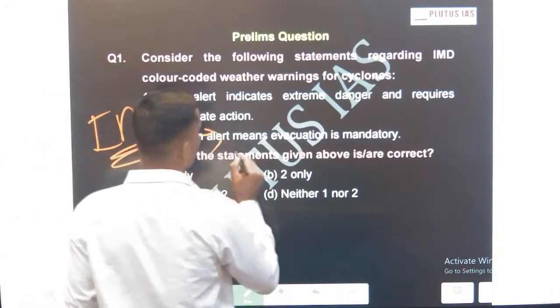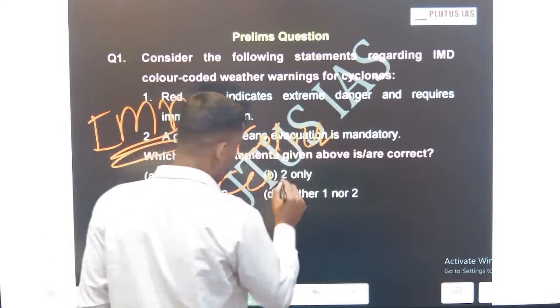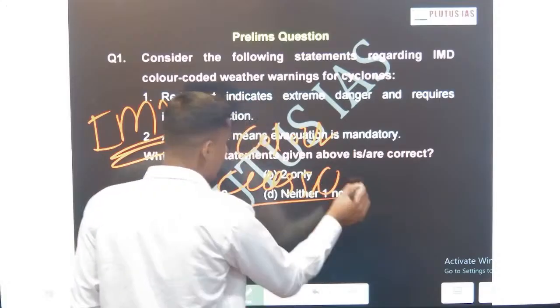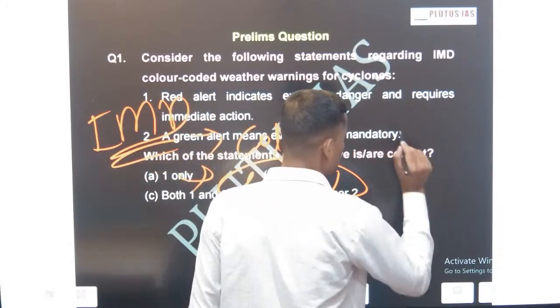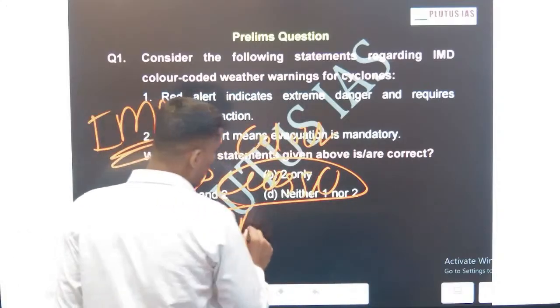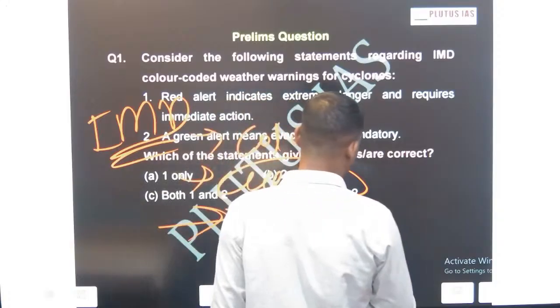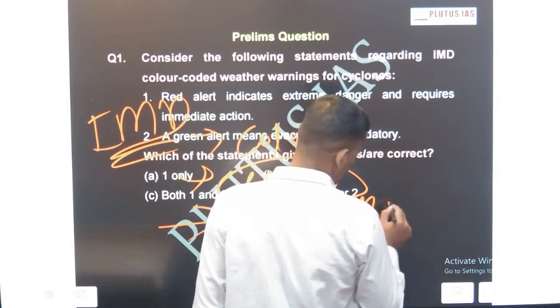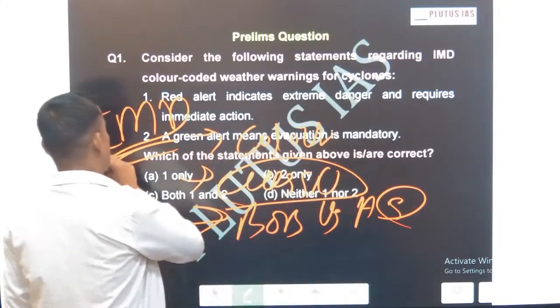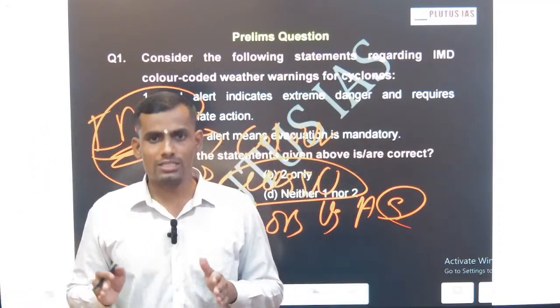There you will get the idea of this color coding and the classification of cyclonic storms, because we see depression, extreme cyclone, heavy cyclone, like that. And why is the Arabian Sea getting more intensified cyclones than the Bay of Bengal? This is overall cyclone as a disaster and as a tropical phenomenon.